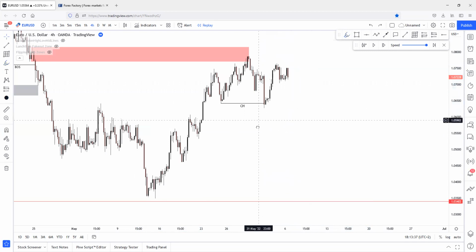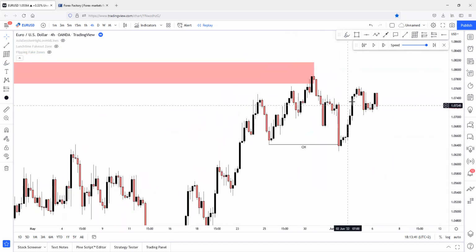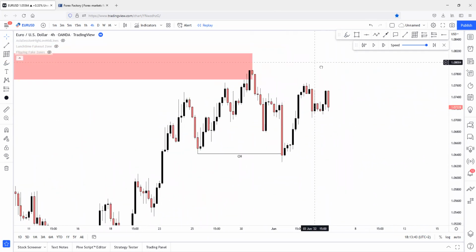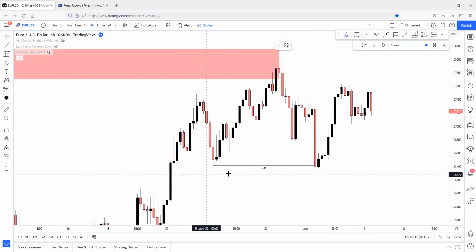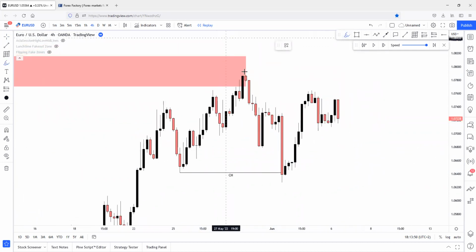But this is just a long-term plan. This is a really, really long-term plan. We have to care about the actual current 4-hour order flow, which will be analyzed now. So price has changed character here to the downside, right? What can we see after a change of character? We can see that price has swept liquidity. Here was a good amount of liquidity. We can consider this as liquidity.